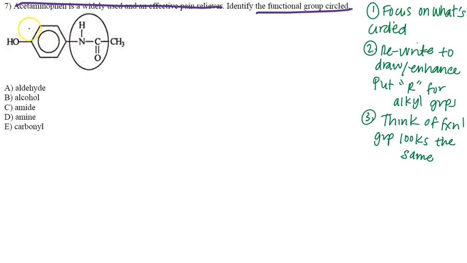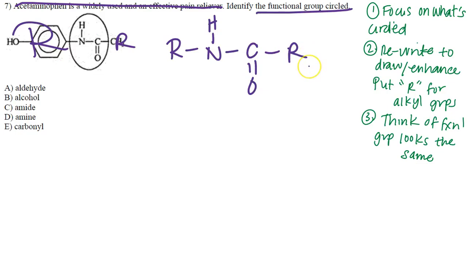So of course I see what's circled here. All this is an R group. All this is an R group. So I have R, nitrogen, attached to that hydrogen here, carbonyl group, and then another R group. Well, well, well. What can we identify? We see that carbonyl group, which again has that double bond. If it was only a carbonyl group for this functional group, then we'd say, okay, we have a ketone or aldehyde. But what else do we see? We see this nitrogen and hydrogen. We see a single bond as well.